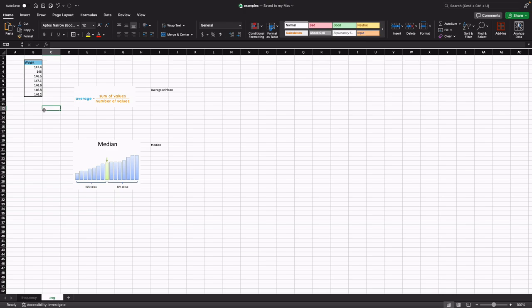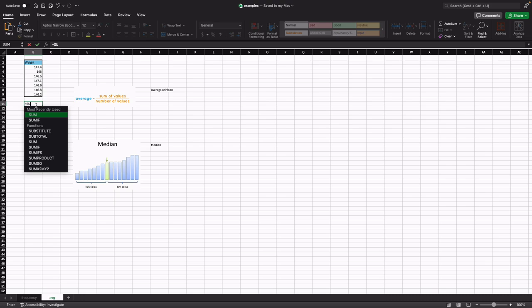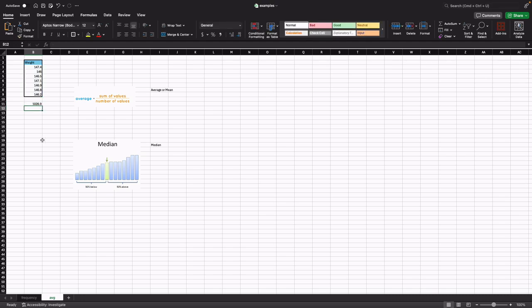To calculate the average, what you have to do is sum the values divided by the number of values, or number of samples that you have. First, we're going to sum all the values, all the weights. This is the total weight.